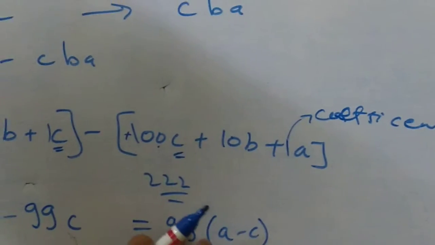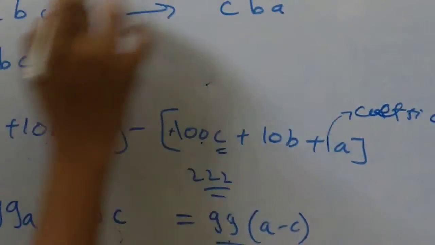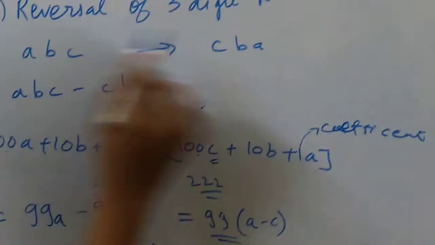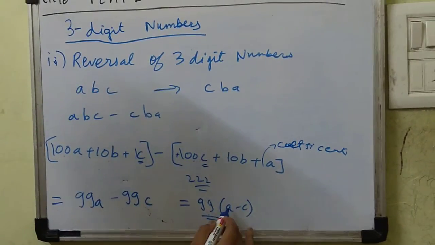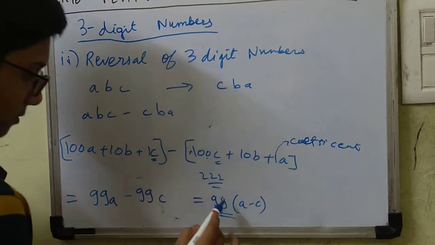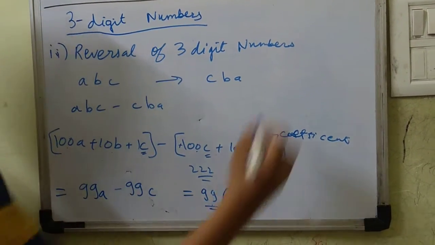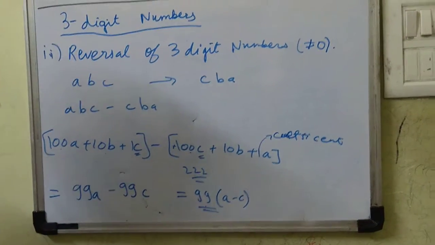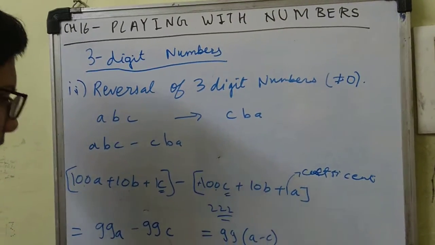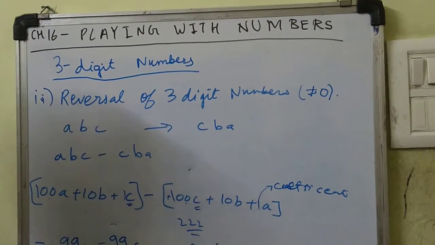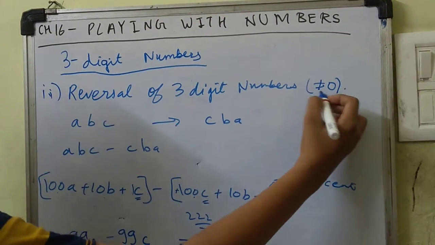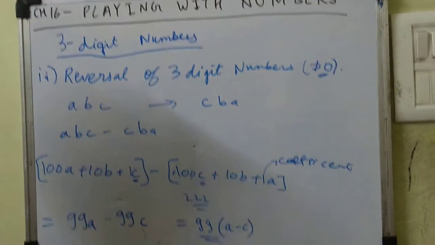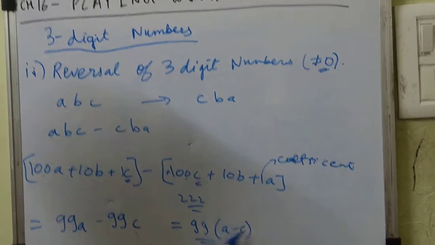That means whenever you take the reverse of any 3-digit number and then subtract it, the answer will be a multiple of 99. Again, the case of 0: you can do it, but I prefer to let it be. In my exams or in the exercises, very few questions are given with 0, so let's ignore it. Now 99 times (A minus C).